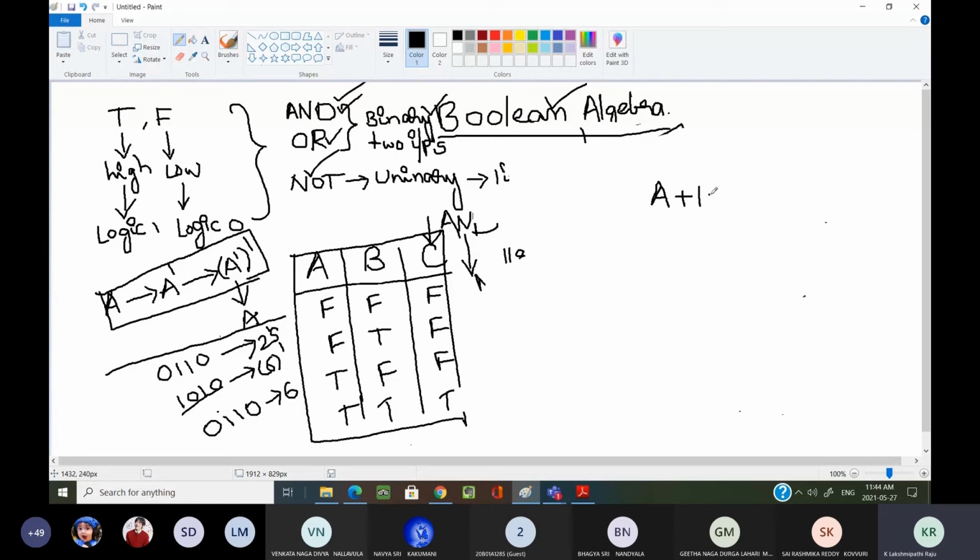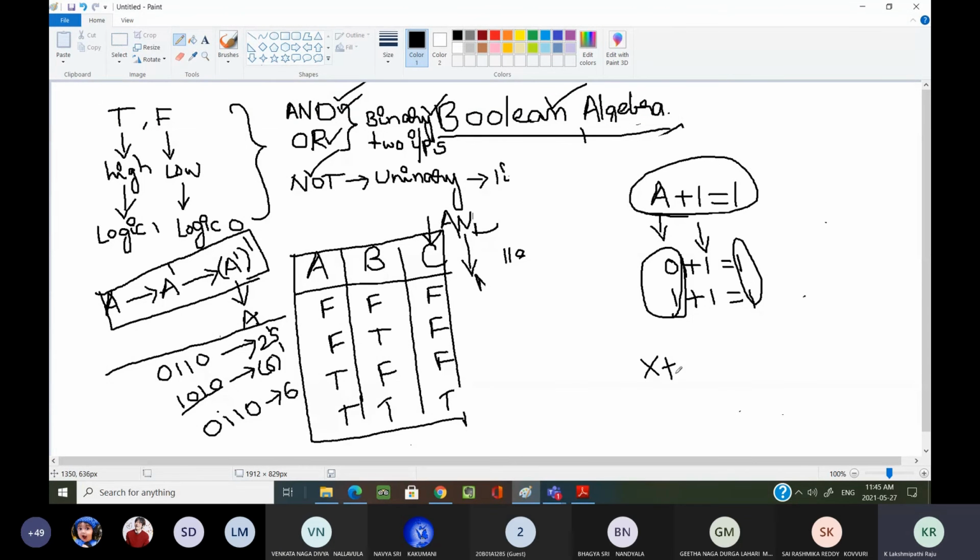Now, how many combinations does A have? 2. 0 plus 1, what value do you get? 1. 1 plus 1, what value do you get? 1. That means irrespective of your input, if the second is 1, the output is 1 only. So A plus 1, I can write as 1 only.